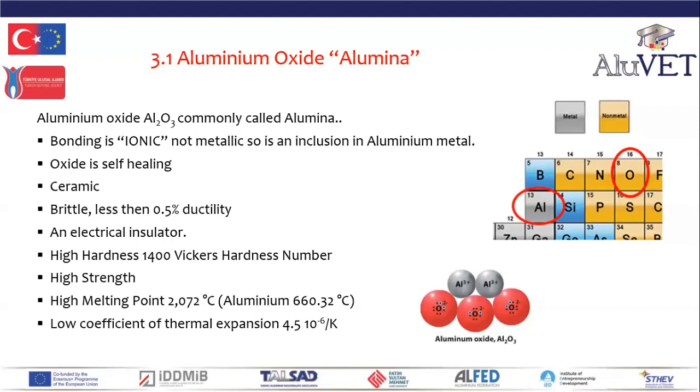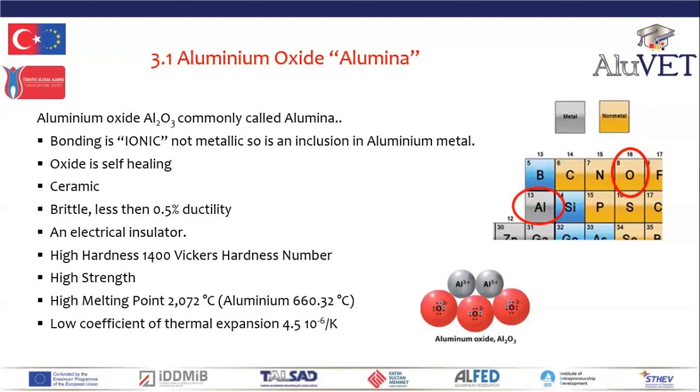Now, alumina is a ceramic, aluminium is a metal, aluminium oxide is a ceramic, not a metal. Alumina is very, very brittle. It has very, very low ductility compared to aluminium. So if you've got alumina in aluminium, it will reduce the ductility of the aluminium.